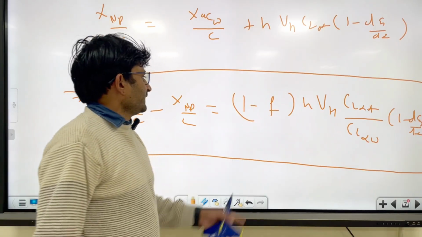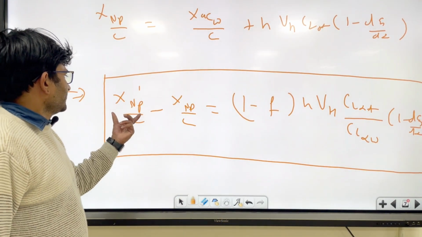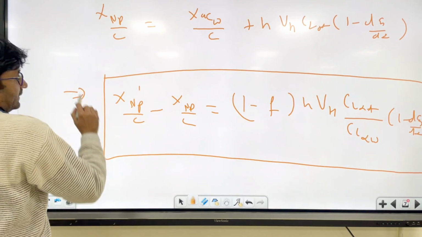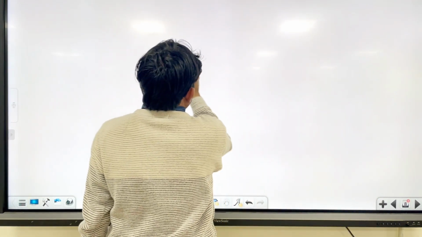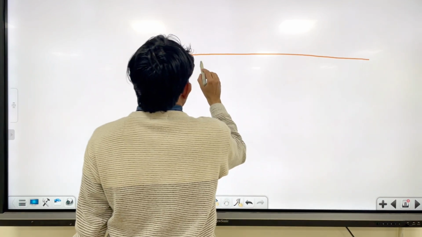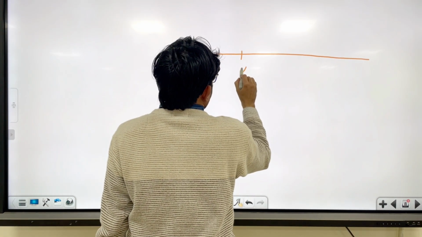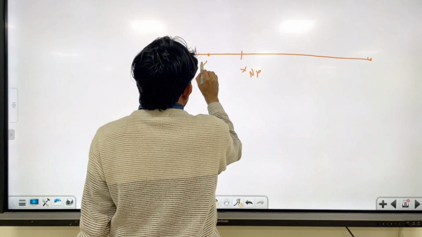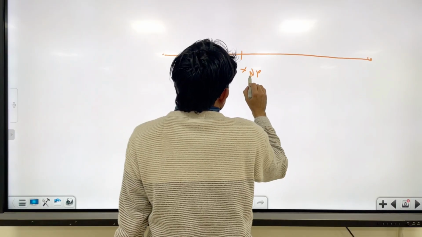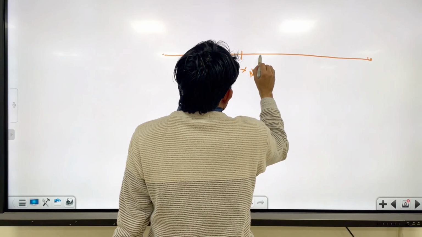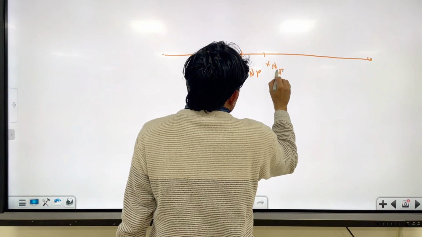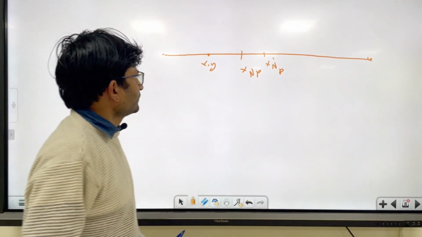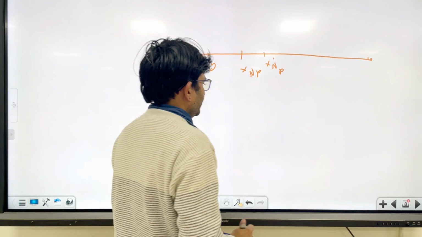So that f will decide the location of the stick free neutral point and the stick fixed neutral point. On this line, let's say this is xnp, this is the tail part, this is the nose part, this is the cg.